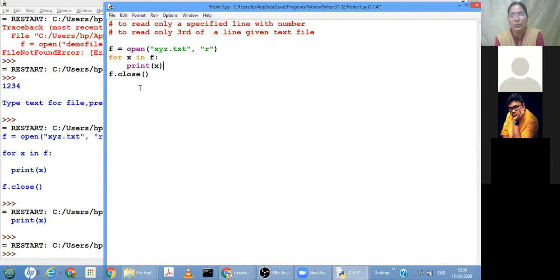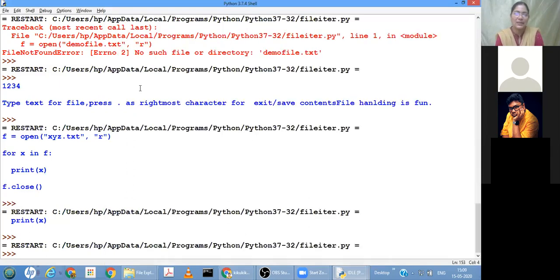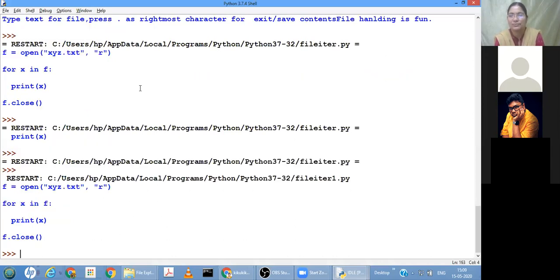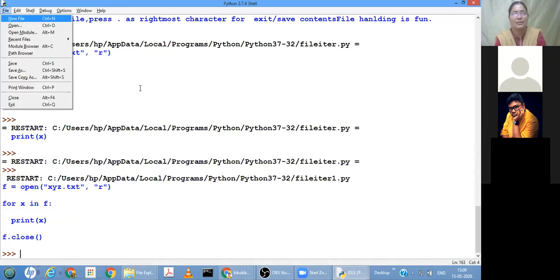The entire file. So in the XYZ, whatever content is there, are we getting it line by line or not? Got it.